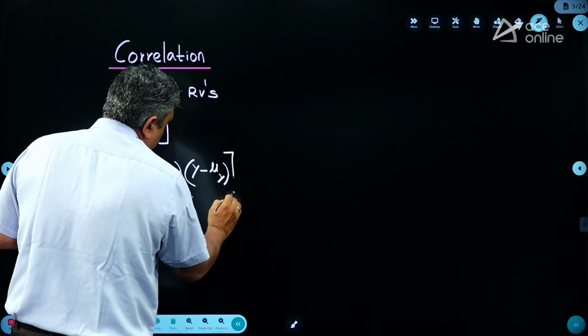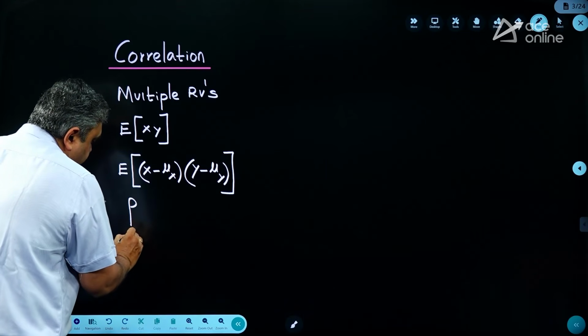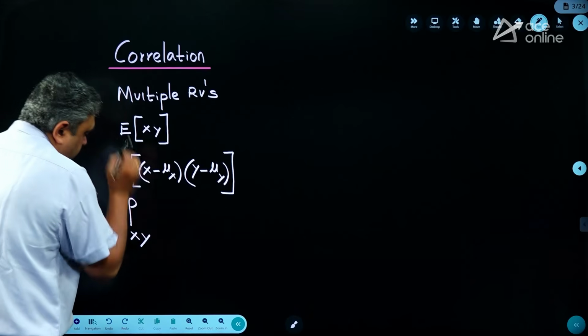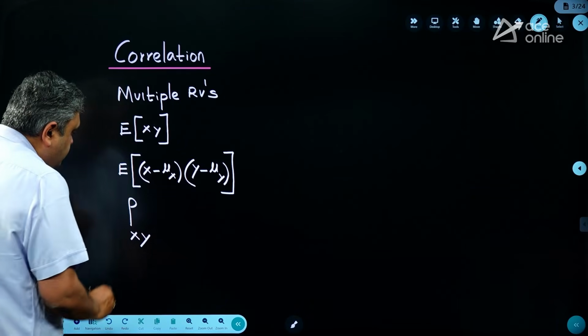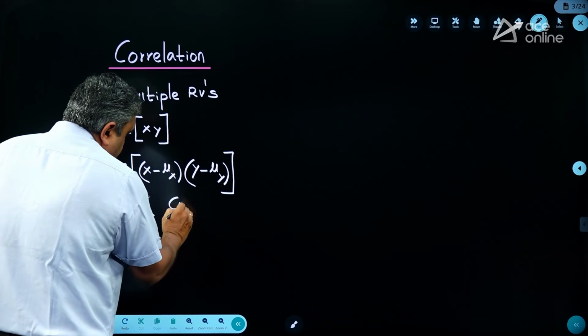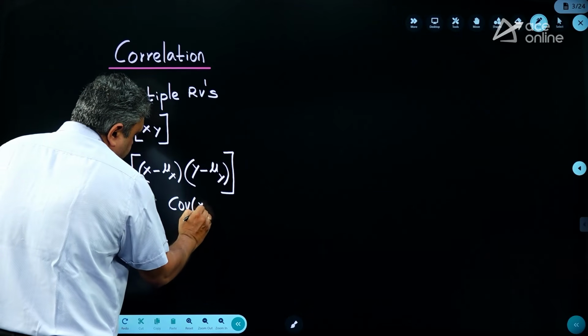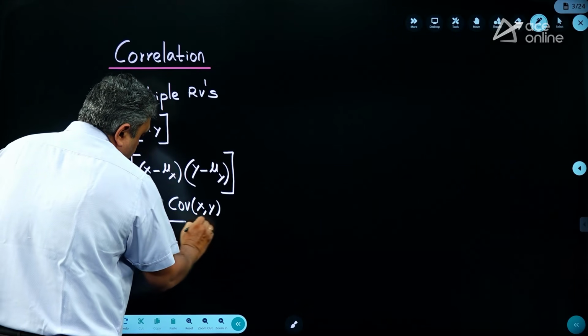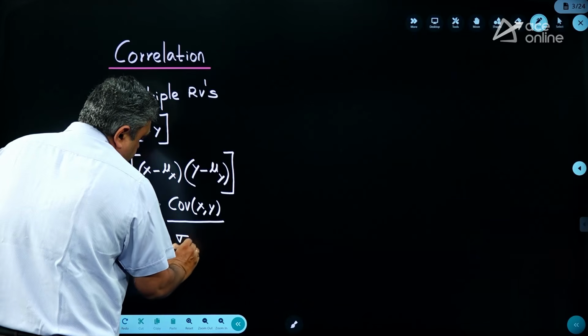Product of these two is covariance, and then we will have the correlation coefficient between the 2 random variables. So this correlation coefficient is nothing but the covariance that you are dealing with between the 2 random variables divided by sigma x into sigma y.